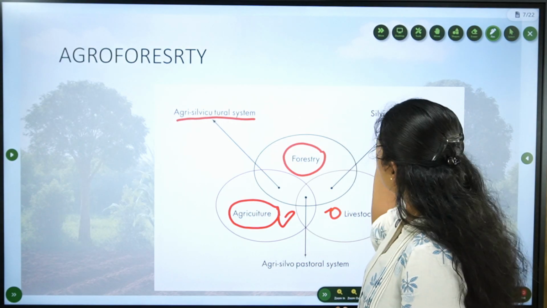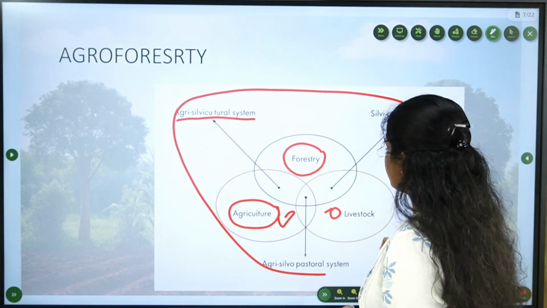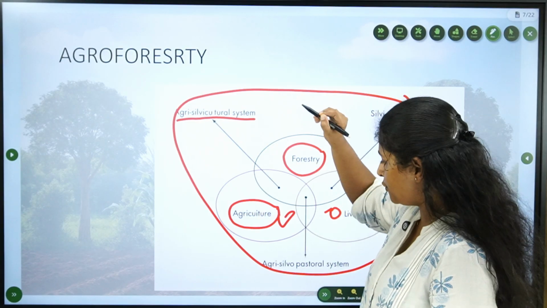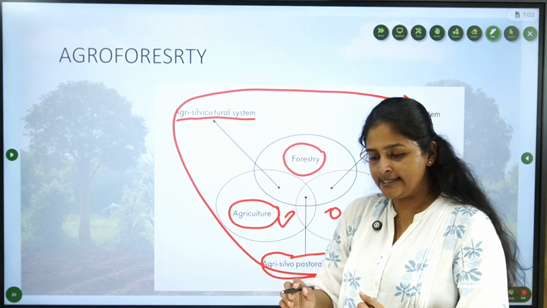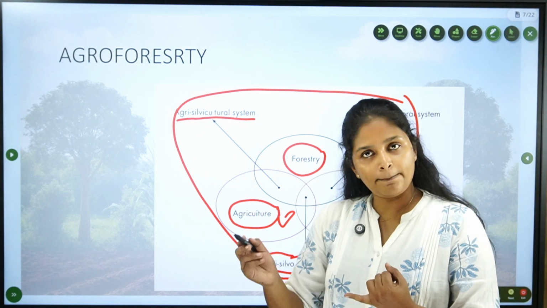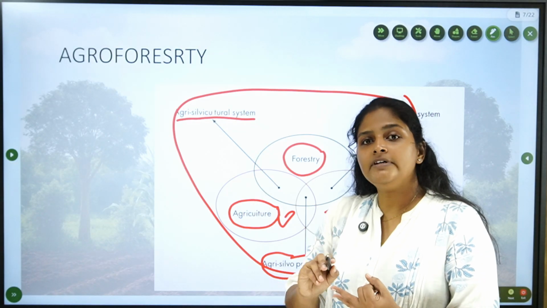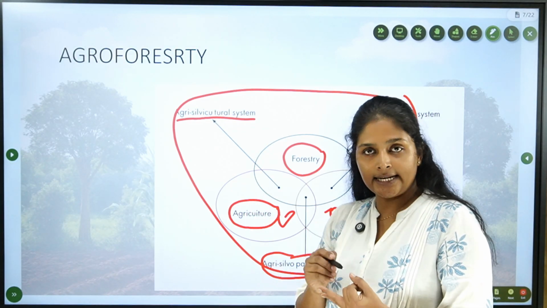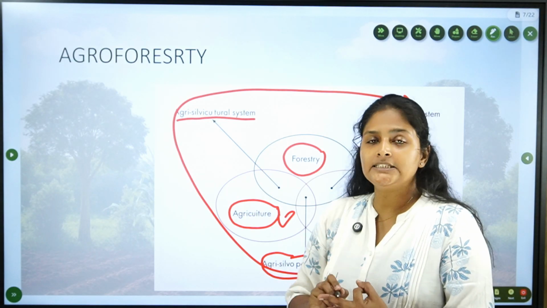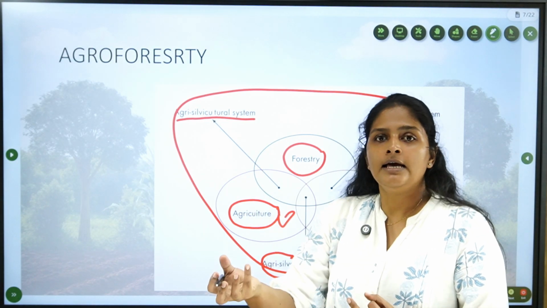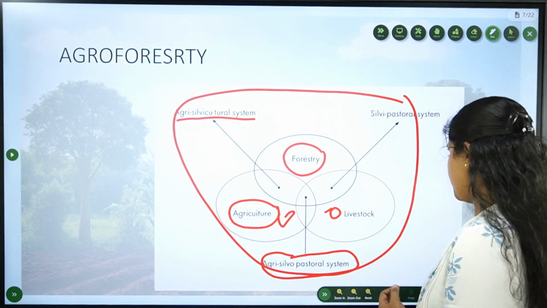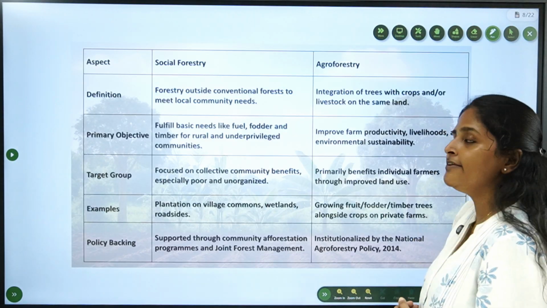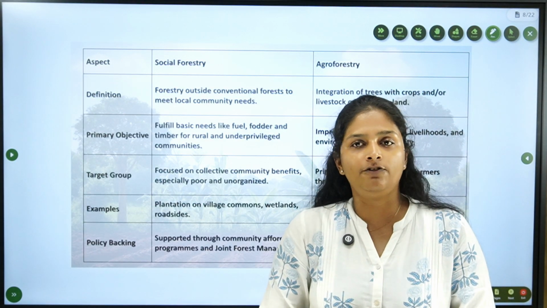And if you are doing all these three together, that is agroforestry, otherwise called agri-silvopastoral system. That is, you have agriculture, planting crops; silviculture, planting trees; and pastoral activities, that is, livestock rearing. All these constitute agroforestry.